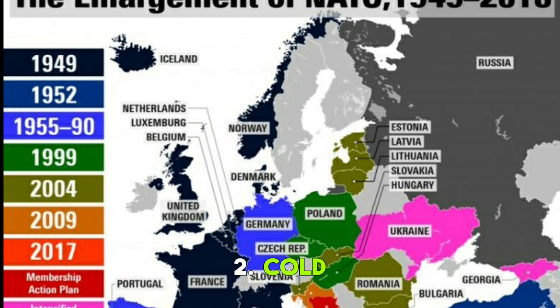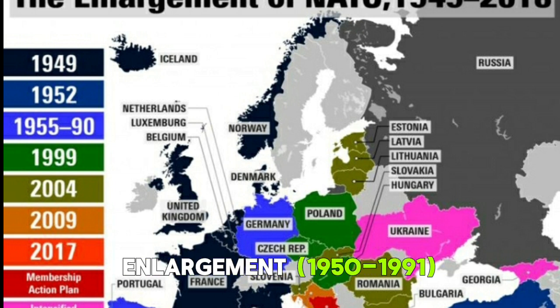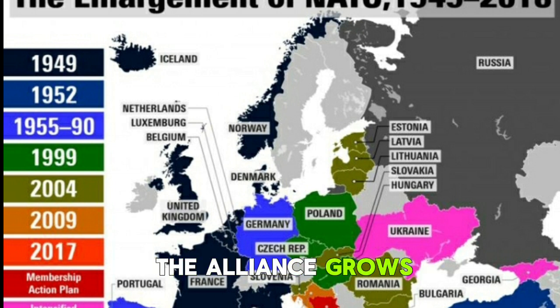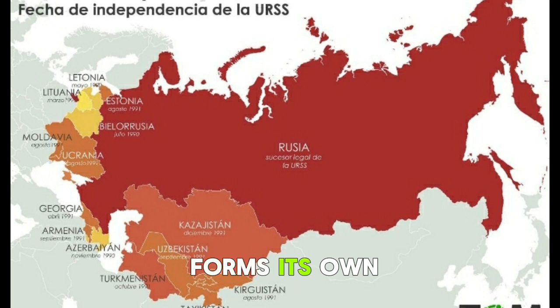2. Cold War confrontation and enlargement, 1950-1991. Early expansion. The alliance grows to include Greece, Turkey, and notably West Germany in 1955. The Warsaw Pact, in direct response to West Germany joining NATO. The Soviet Union forms its own rival military alliance with Eastern Bloc satellite states.